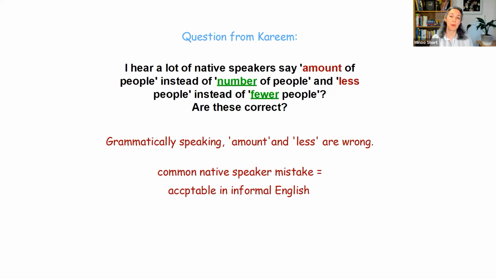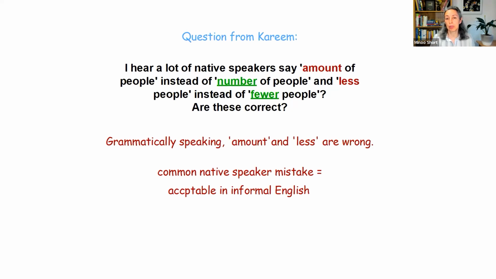However, there's always a however, this has become a very, very common mistake with native speakers. I think it started in the States, but now all the British people around me also use amount and less also for countable nouns. So when a common mistake becomes so widespread, it becomes acceptable, but it only becomes acceptable and not a mistake anymore in informal spoken English.